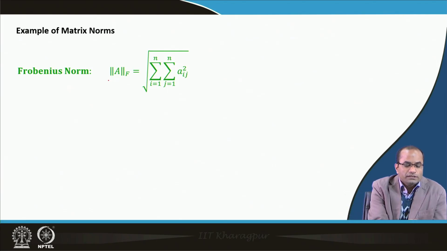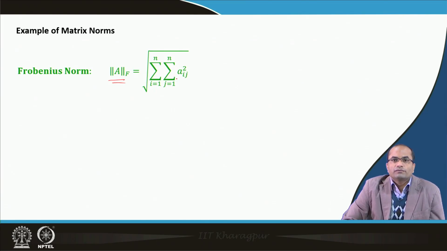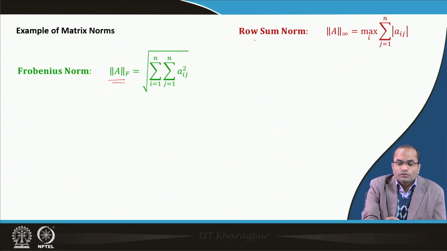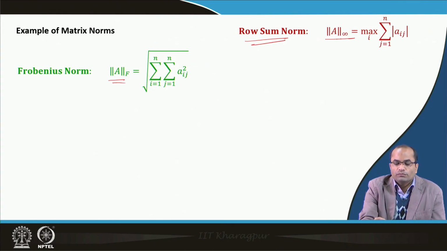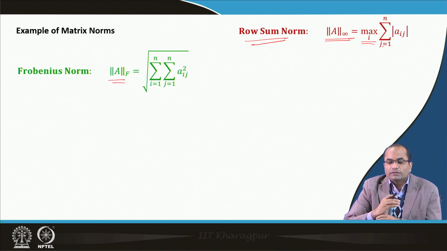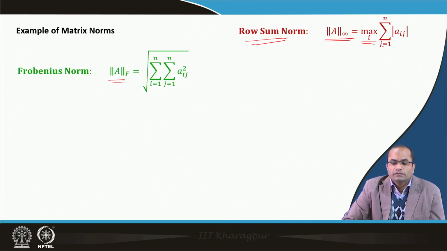One was the Frobenius norm, which was defined as the square root of the sum of the squares of all the entries of A. There was a row sum norm, which we denote by the infinity norm of A: we take the sum of the absolute values in each row, and among these sums we take the maximum.